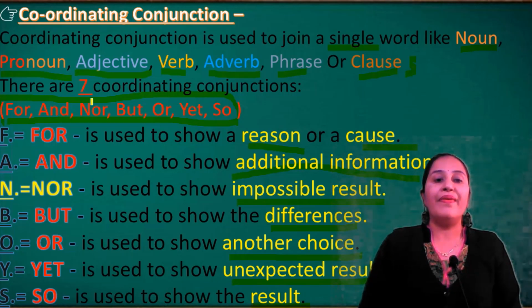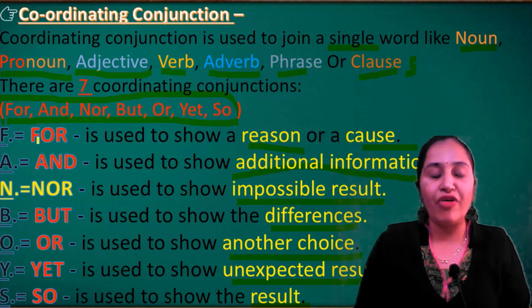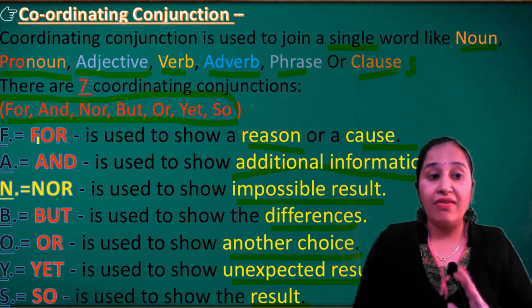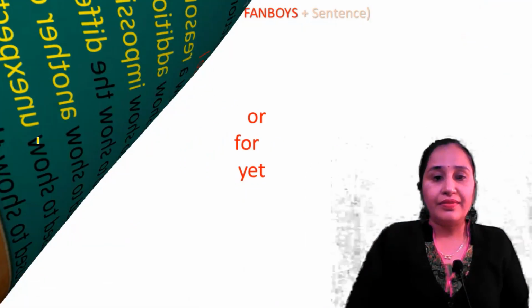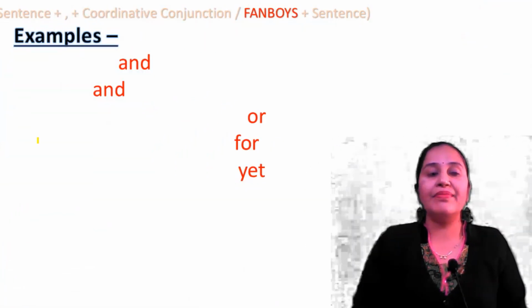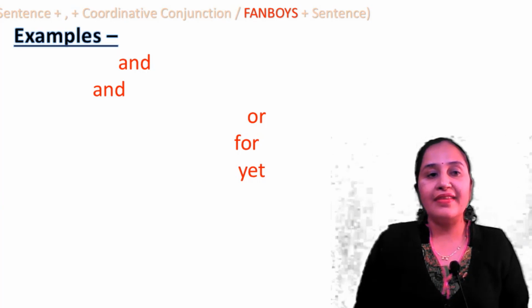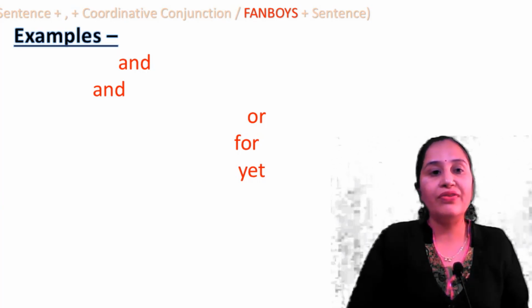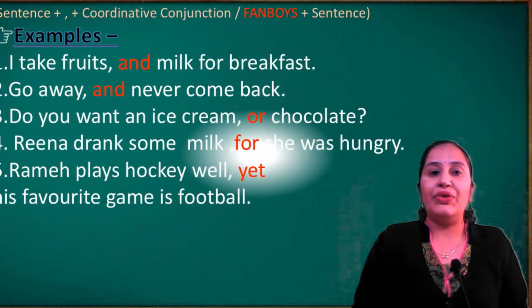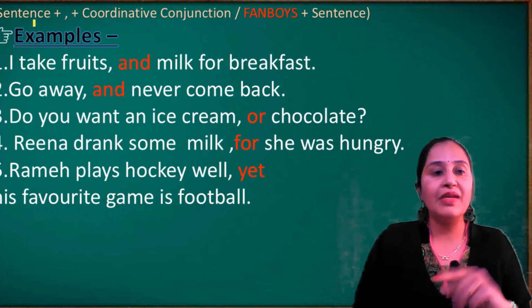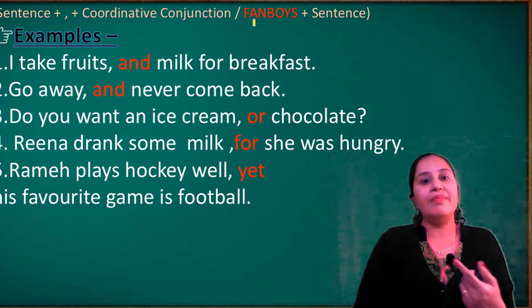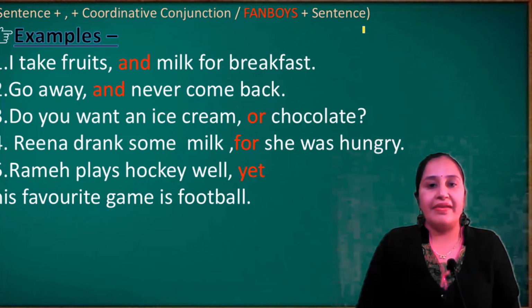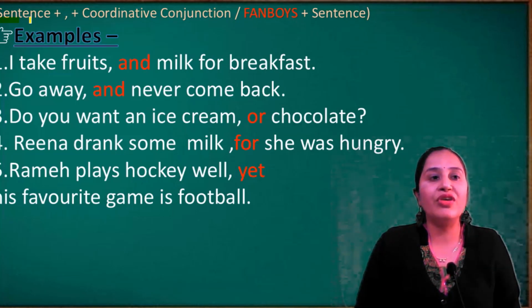In this way, the FANBOYS formula is very important. I thought you had learned it before, you know the formula and so on. We'll see some examples. Before watching these examples, please go through the formula of coordinative conjunctions. There is sentence plus comma plus coordinative conjunction, in other words, FANBOYS, plus sentence. This is a very important formula.